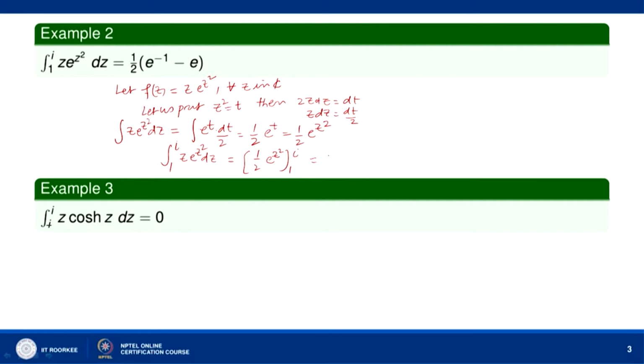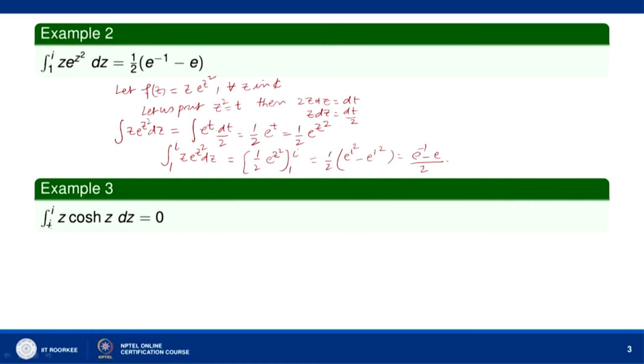So, this is 1 by 2 times e to the power i square minus e to the power 1 square. Iota square is minus 1. So, we get e to the power minus 1 minus e, divided by 2.